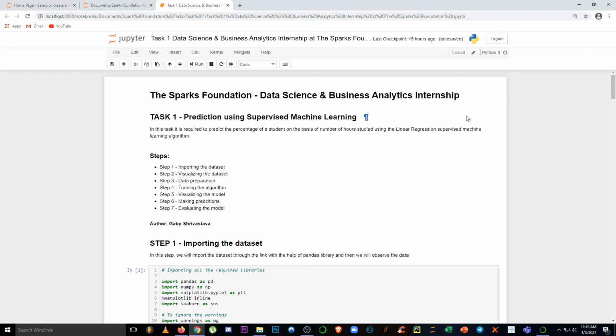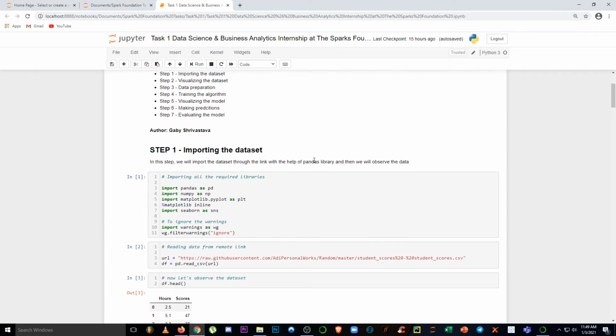Okay, so let's start. This task is about predicting the result, or predicting the score, of some students on the basis of how many hours they study. So this is a supervised machine learning problem. Basically, we are going to use regression here.